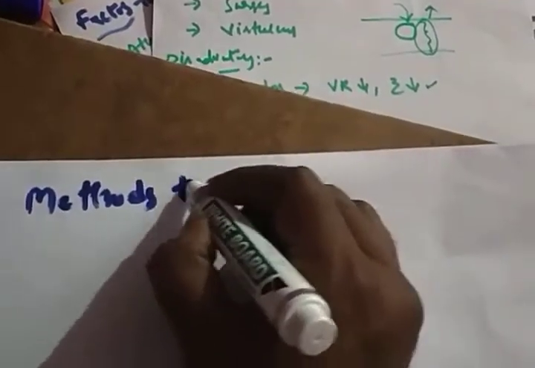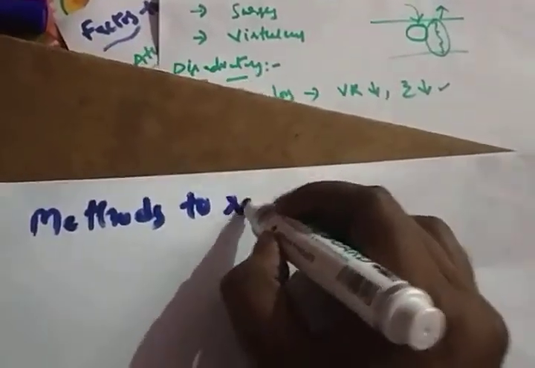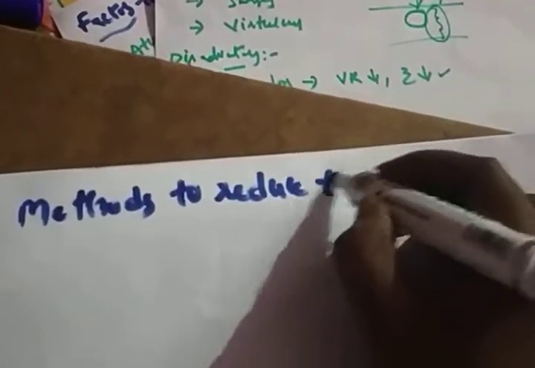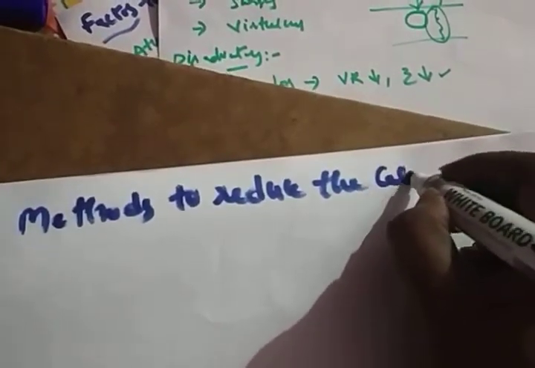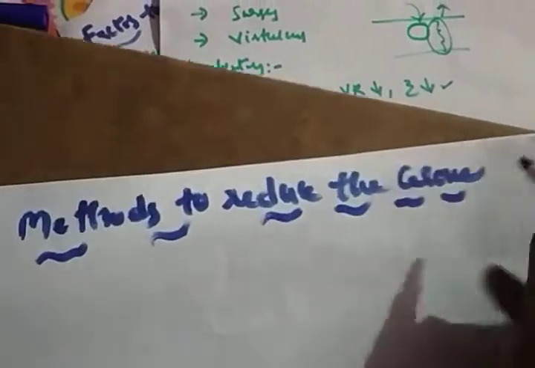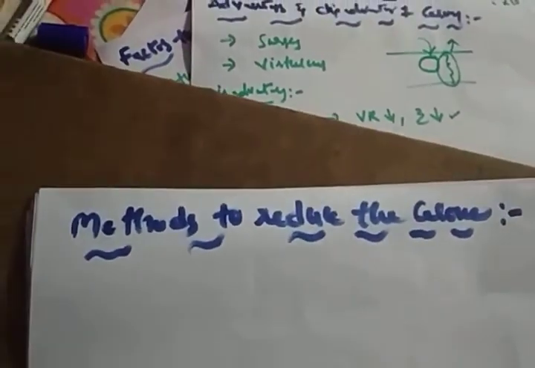Now we'll discuss how to reduce the corona, the methods to reduce the corona. Definitely we should reduce the corona.